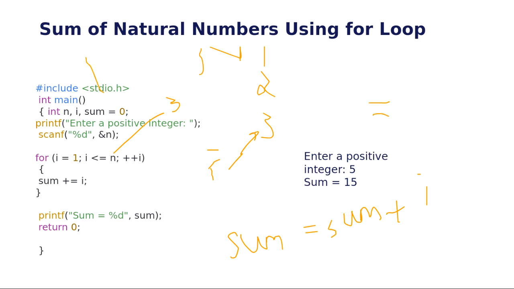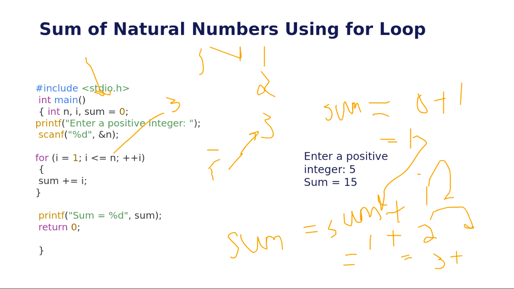So it will be 0 plus 1. This is the new value of sum, which is 1. After getting this new value, we increment the value of I, which is 2. Now we again increment the value of I, which will be 3, and it will give the answer as 6.